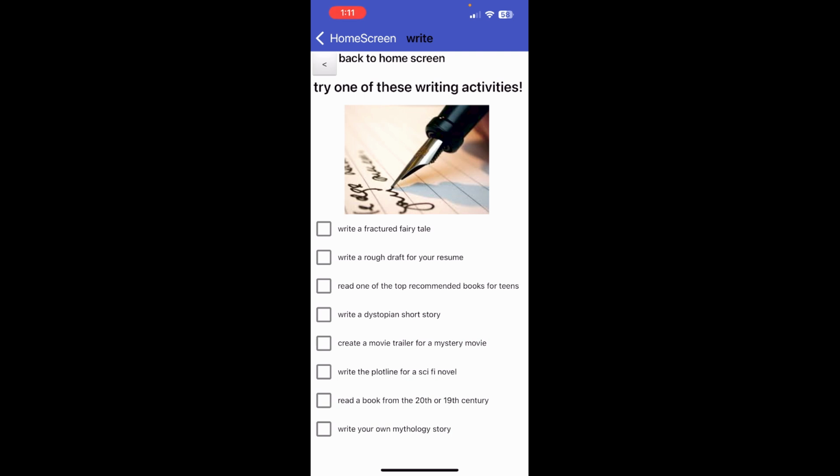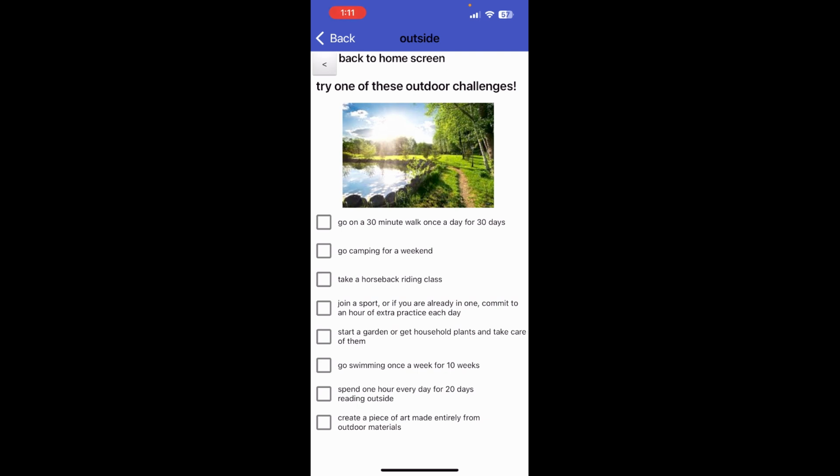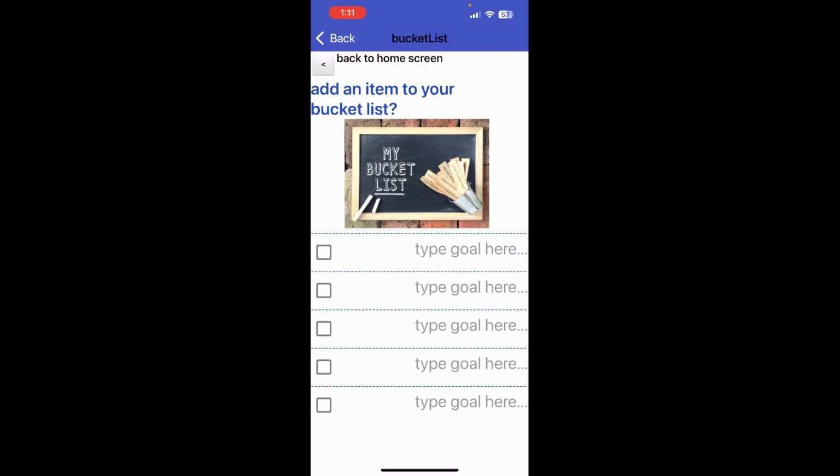This notification will show you various ideas of off-screen activities for you to try. This notification is randomly selected from 3 possibilities. We have this one geared towards writing activities, one geared toward outdoor activities, and a bucket list where you can type your own activities you want to try someday. In the future, we hope to add more possible notifications and personalize them to the user's personal interests.